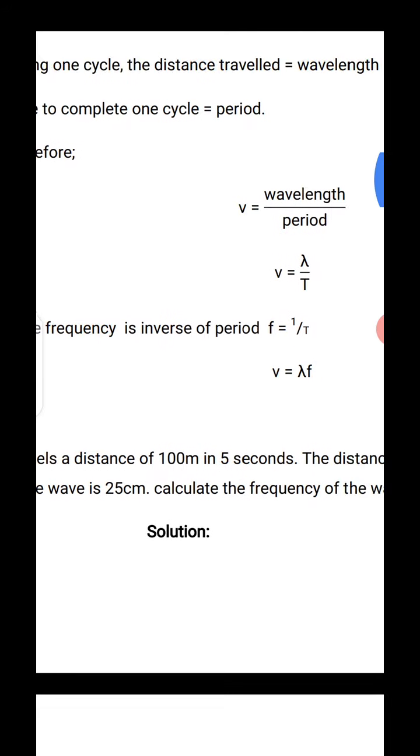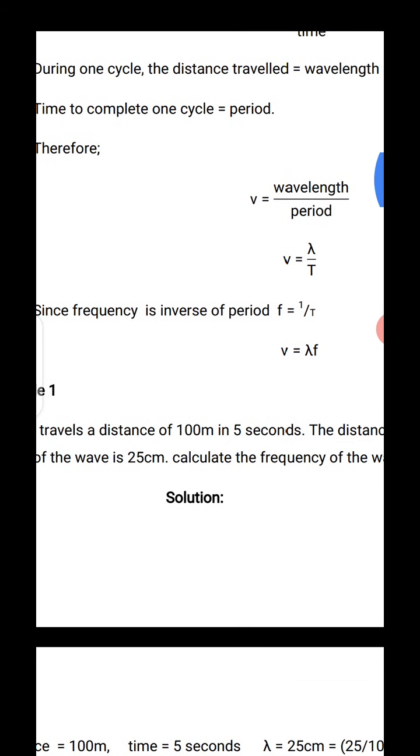V equals lambda over T. And since frequency is 1 over period, we have learned this under simple harmonic motion, that f equals 1 over T, or T equals 1 over f. By the time you put frequency in, or you substitute, we have velocity equals lambda over T, and the frequency is 1 over T.